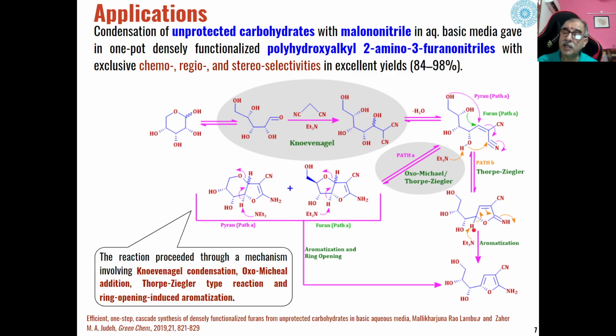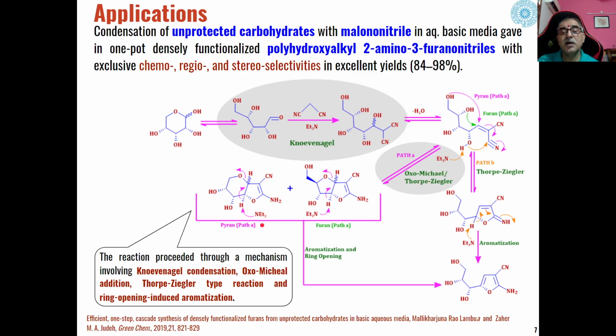aromatization, and in the presence of base, this acidic proton will be removed, and this will form a carbon-carbon double bond at this place. This will move to this place, and this is how amino enamines are formed through aromatization. So the pathway is exclusively a Thorpe-Ziegler reaction, whereas path A is a combination of Oxomichael and Thorpe-Ziegler reaction through these cyclization reactions.